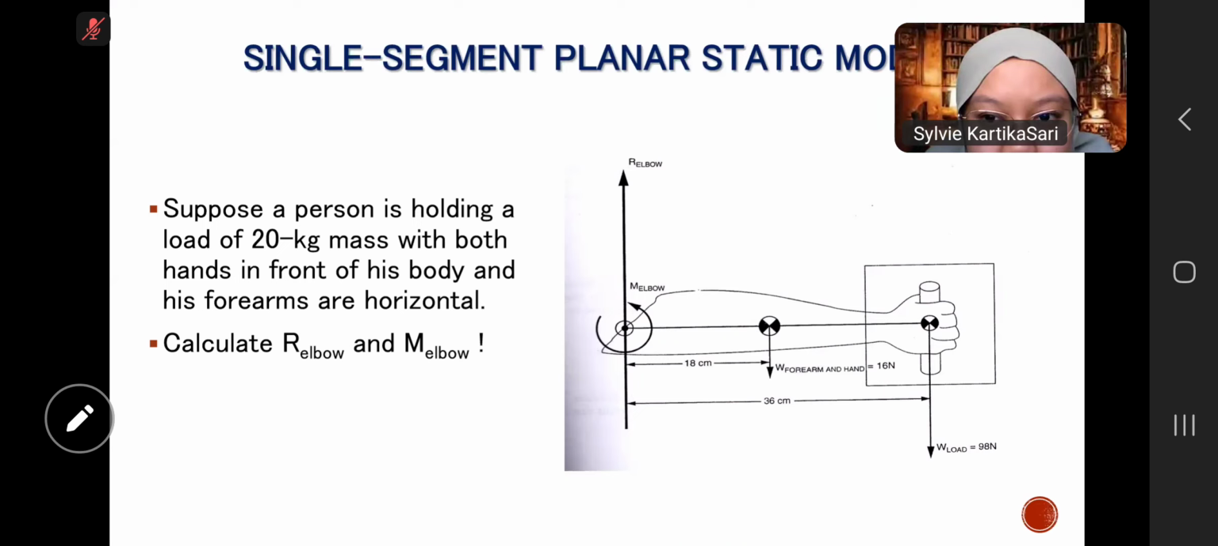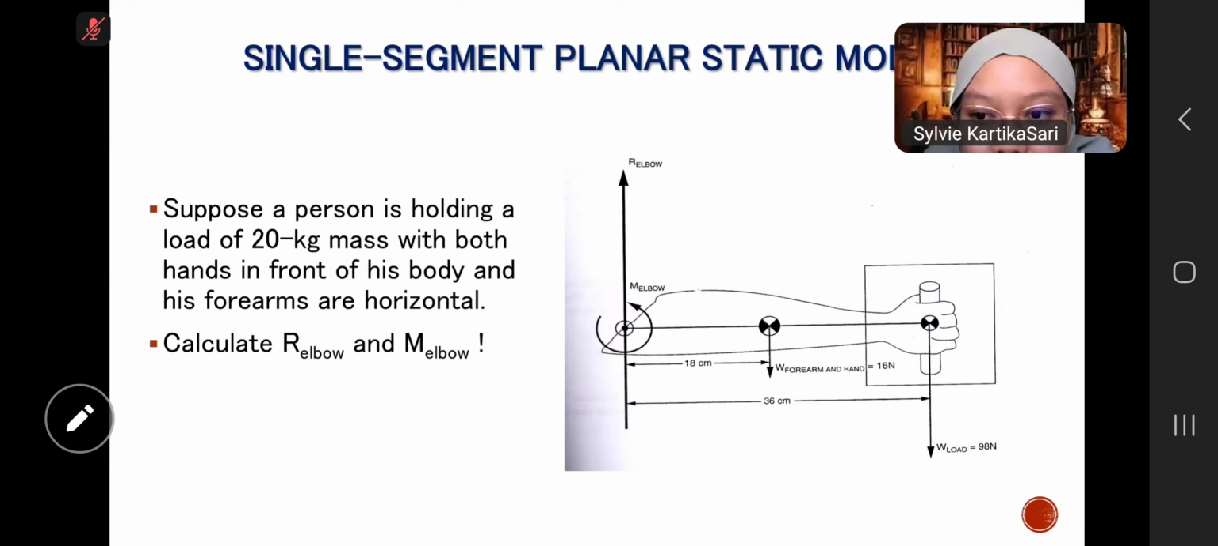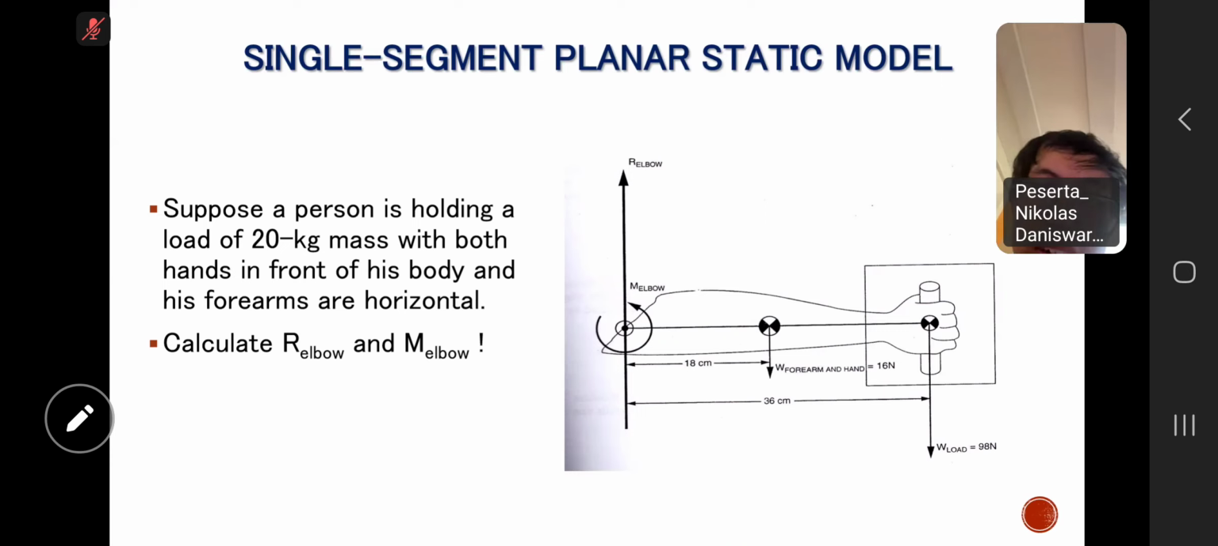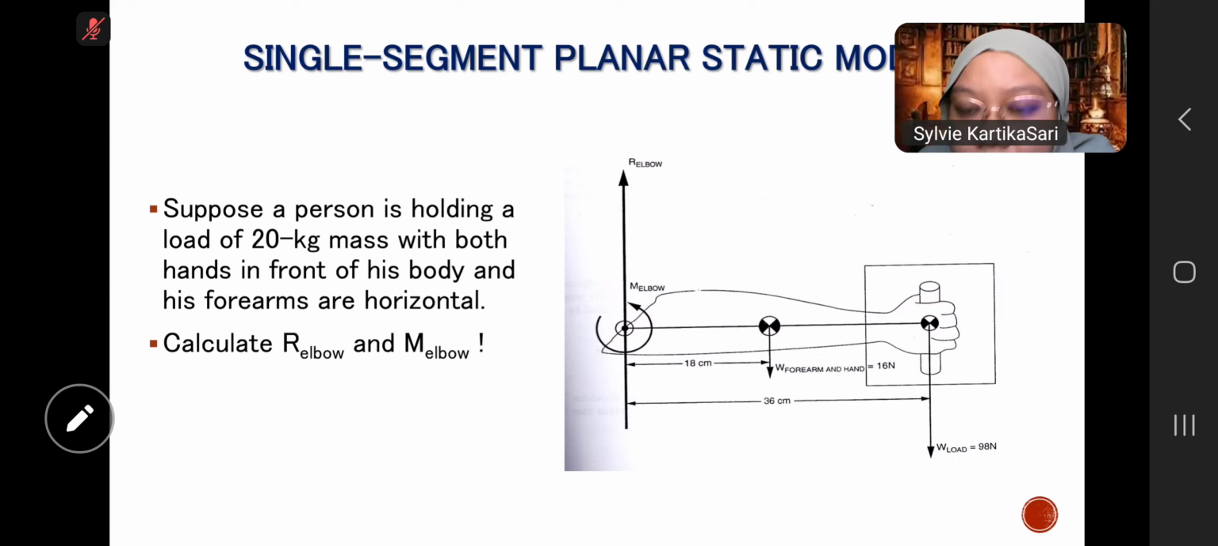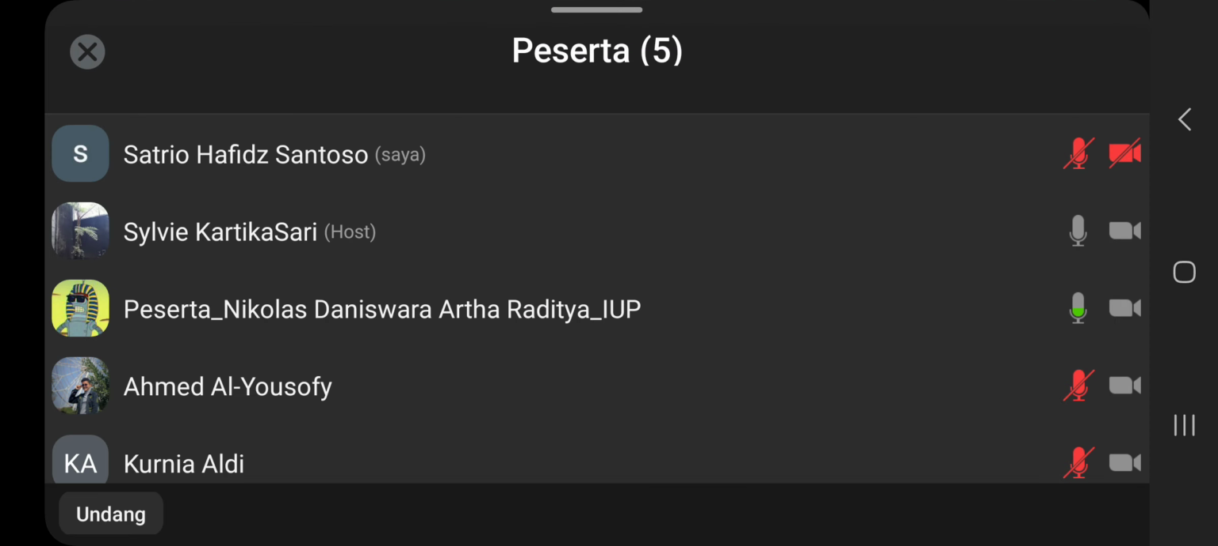For the R elbow, is it 140 Newton? Yeah, you're right. And what about the M elbow? Good job, Nico. And then don't forget the moment. We have to multiply by the distance. Oh, all right. Thank you.